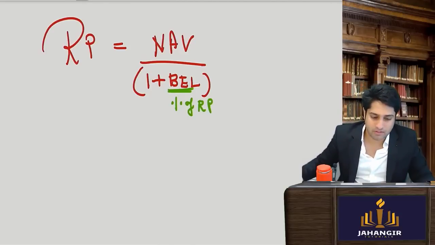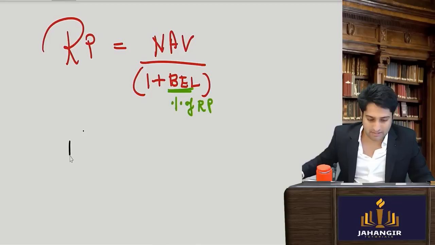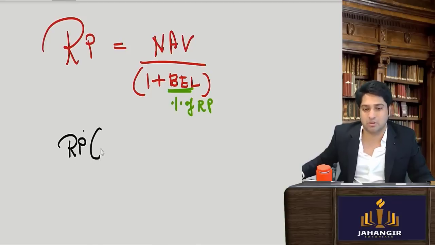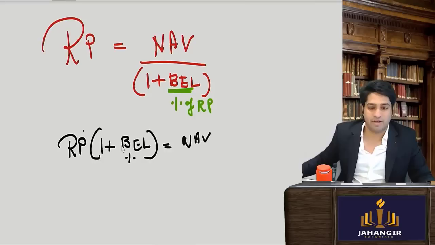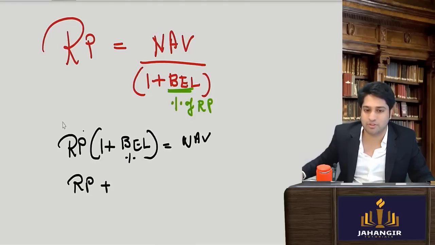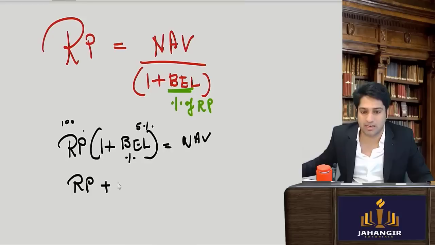So if I further simplify this, redemption price into 1 plus back end load, this is a percentage, is equal to NAV. If I further open it, redemption price plus back end load. Now if you think redemption price is 100 and this is 5%, then multiplying redemption price by 5% you will get 5 rupees.